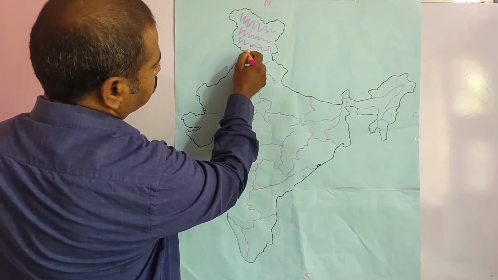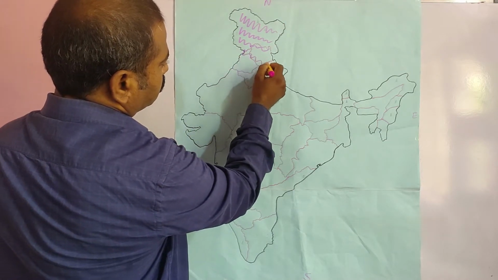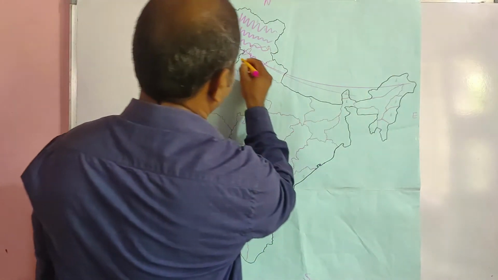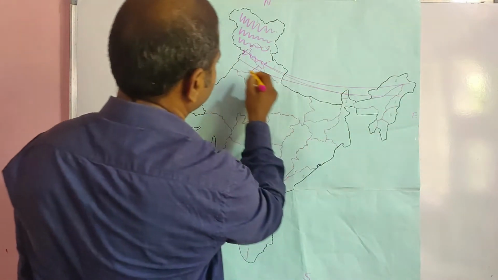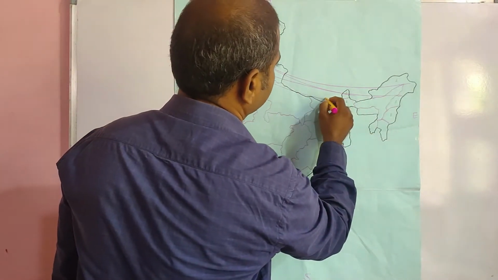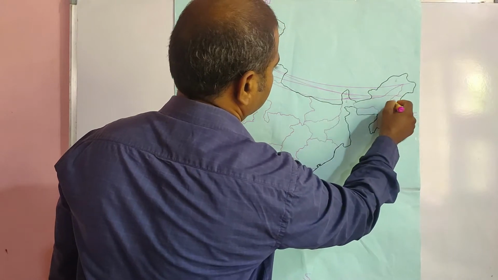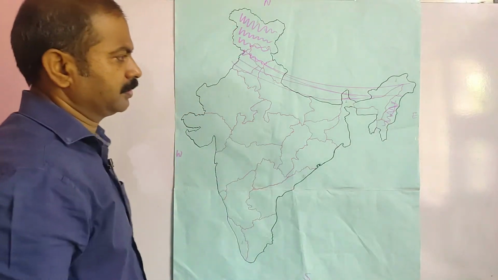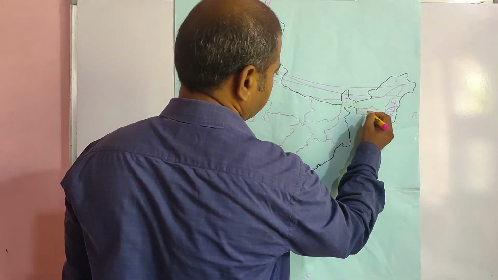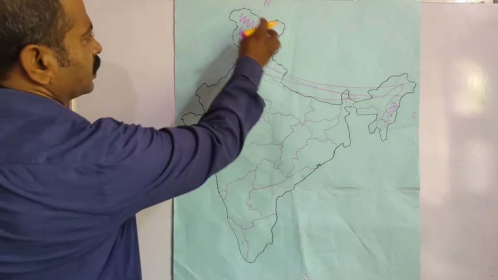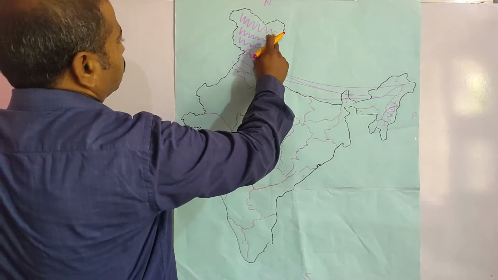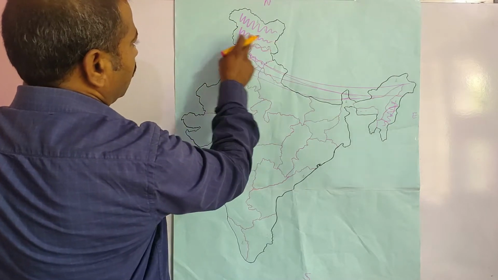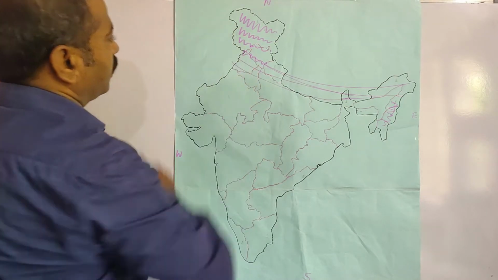And these mountains are up to here and somewhere here also. Okay, so this is the Karakoram range, and this is Ladakh range, and this is known as Jaskar range.